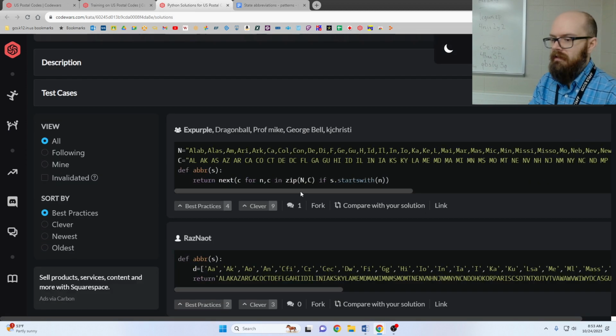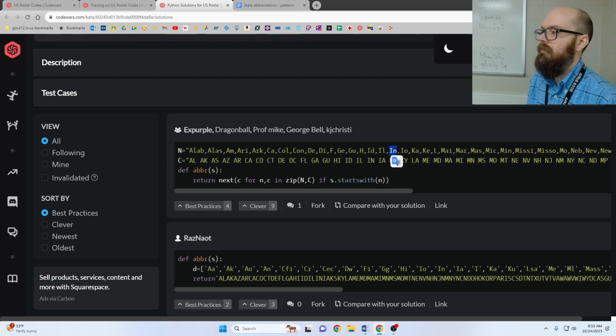Right here, this one's kind of cute, where everyone has a different length abbreviation. Like Alabama, you need four, because ALA, well, that still could be Alaska. But the B narrows it down enough. Whereas with some other ones, like IN, that's enough. Once you see IN, you don't need to go further. That's narrowed it down. But we couldn't have done that with our dictionary.